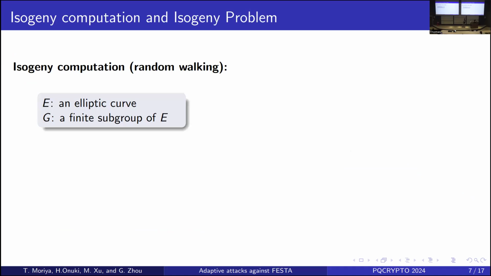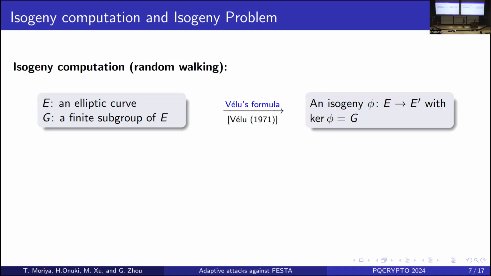First, we can compute the isogeny from an elliptic curve E and its finite subgroup G. Then we can compute the isogeny phi from E to E prime with kernel equal to G. This computation corresponds to a random walk in the isogeny graph. On the contrary, we have a mathematical problem named the isogeny problem, which is related to the path-finding problem in the isogeny graph.